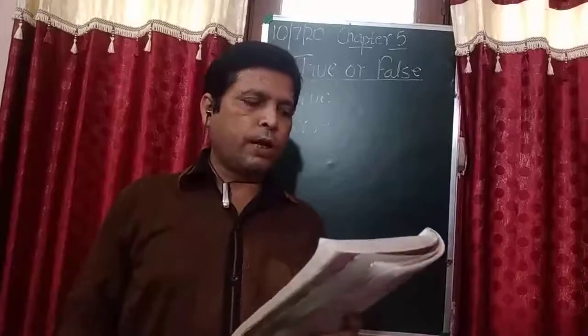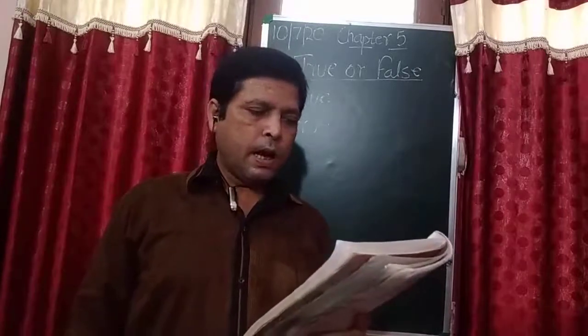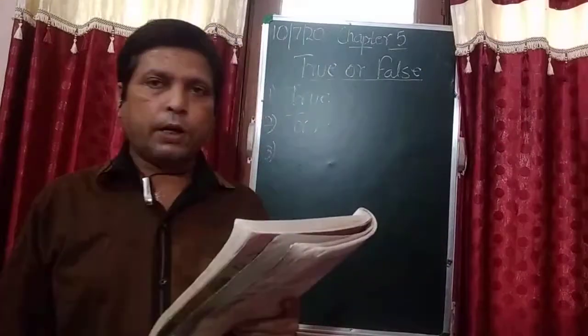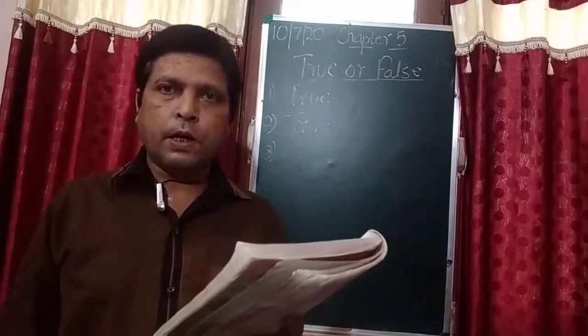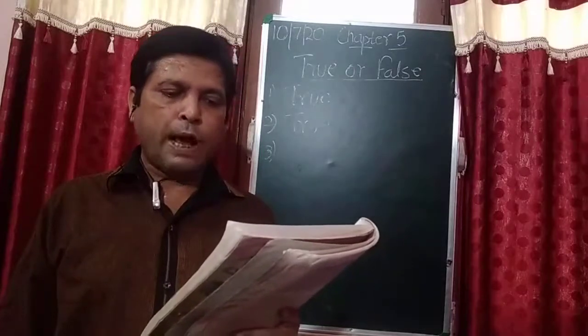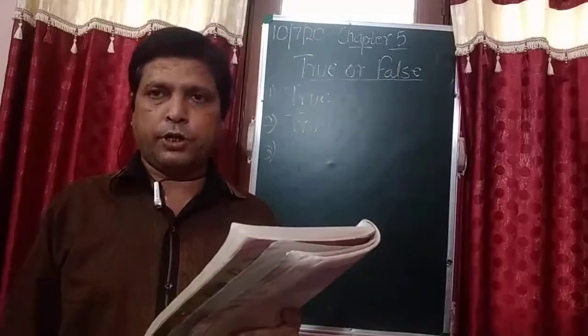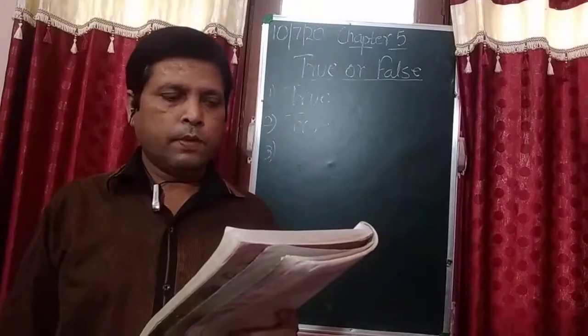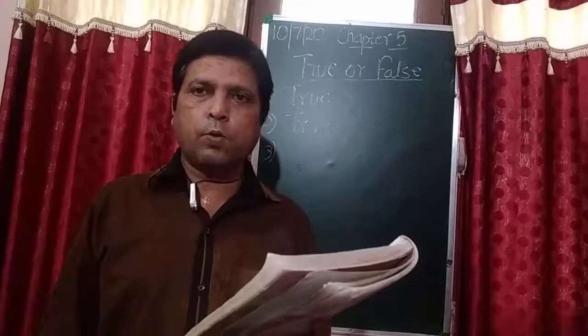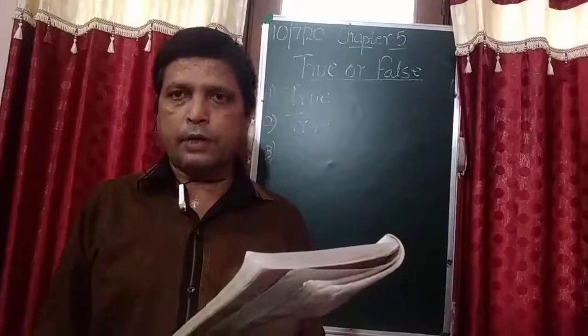Now question number 3, electricity generated from water is known as thermal energy. Electricity generated from water is known as thermal energy.